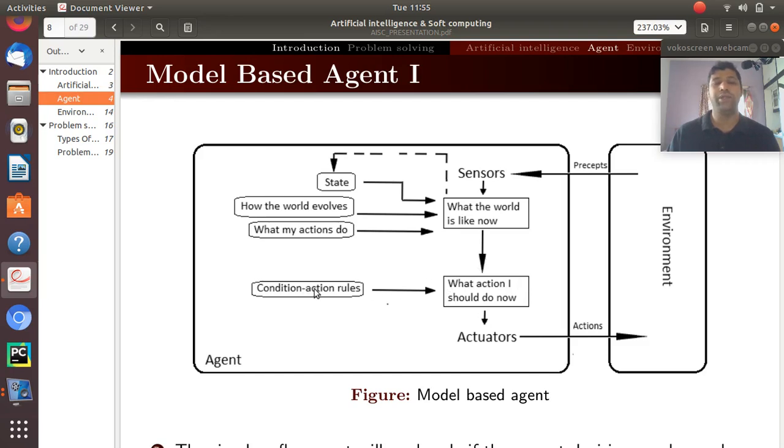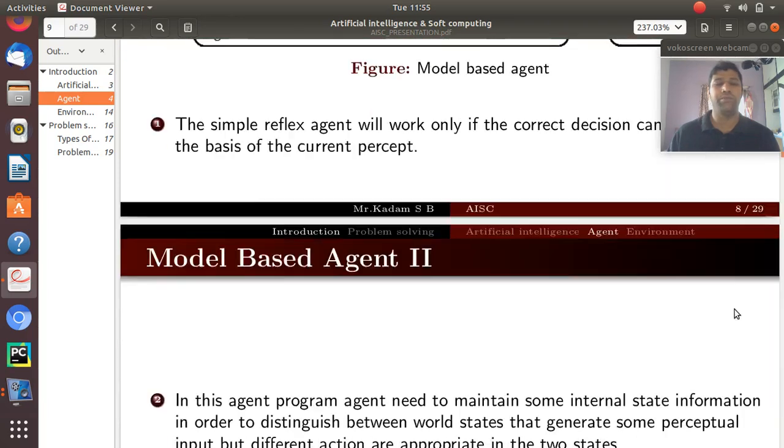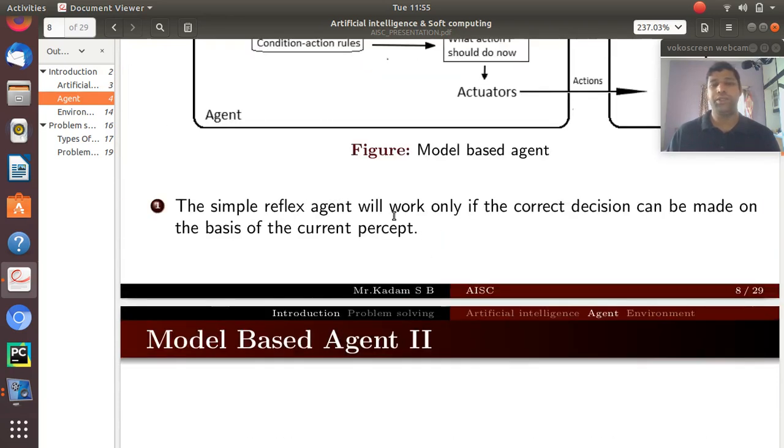At the same time, it gets an input as in the simple reflex agent program also. So it gets a condition action rule, and it will select an appropriate action by considering the current scenario as well as the evolving scenario, and it will generate some rules for the effectors, and they will work on the environment so that its work gets done. So this is a model based agent. In the description, we can say a simple reflex agent will work only if the correct decision can be made on the basis of the current percept.